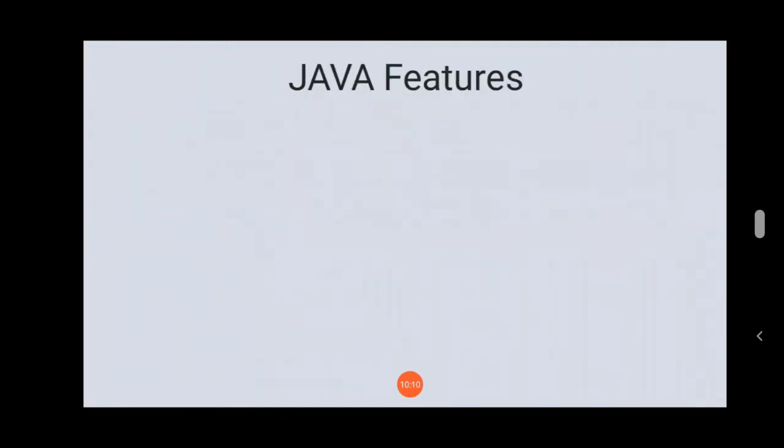Now understand the next concept, which is the features of Java. In this session, we will just list out all the features of Java. In the next video, we will see all the features one by one. So first of all, there are a number of features provided by Java. First one, Java is simple. Second, Java is compiler interpreter. C is a compiler language. JavaScript is not Java. Java and JavaScript are totally different. JavaScript is an interpreter language. C++ is a compiler language, but Java is a compiler interpreter language.